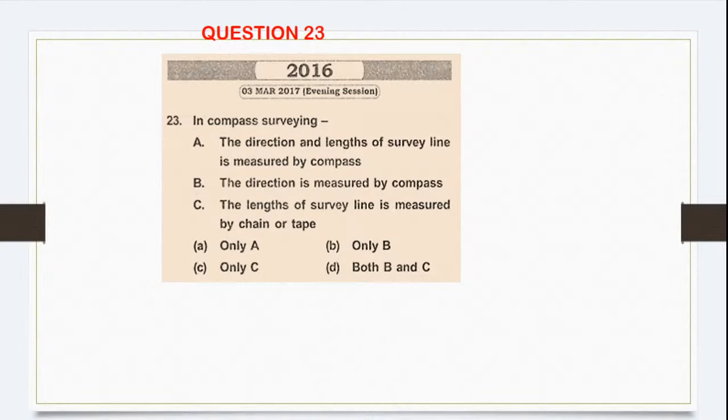In compass surveying, the direction of the survey line is measured by compass. The length of the survey line is measured by chain or tape. Only A, only B, only C, both B and C. Which one is correct? The correct answer is both B and C, because the compass will help only in the measurement of direction, whereas the length will be measured using the chain and the tape. So both option B and C are correct. So this will be your right answer.